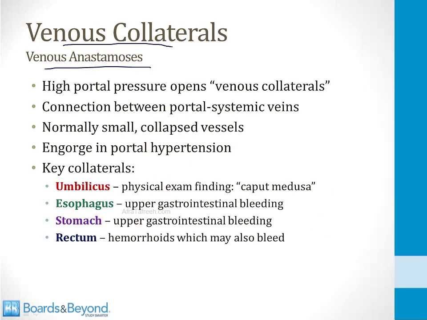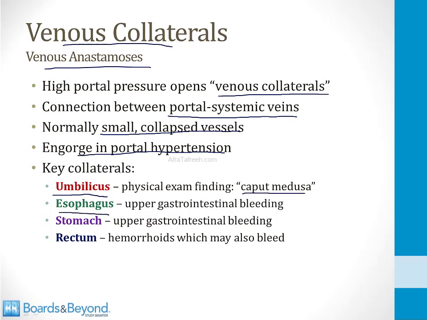So I've summarized these points on this slide. The high portal pressure opens venous collaterals, which are connections between the portal and systemic veins. These are normally small collapsed vessels, but they engorge in portal hypertension. And there are several different venous collaterals that tend to swell and engorge in portal hypertension that you need to know, and we'll go through all of them in the next few slides. Around the umbilicus, venous collaterals can swell, and this leads to a physical exam finding called caput medusa. In the esophagus, collaterals can swell, and these can lead to upper GI bleeding. In the stomach, there are also collaterals which can swell and lead to bleeding. And then finally, in the rectum, there are venous collaterals which can engorge and lead to hemorrhoids, which may also bleed.